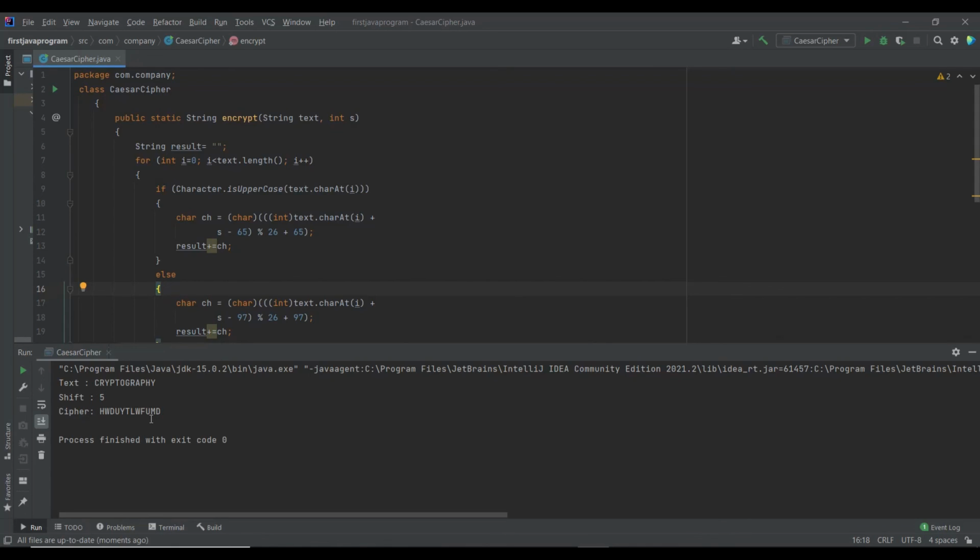This is the Caesar cipher text because it was encoded with the help of Caesar cipher, and you cannot interpret anything from looking at this code. Can you interpret anything by looking at this code, that the text is cryptography, without knowing the shift and all? No, right? You are not able to detect whether the text is cryptography or something else. This is the beauty of cryptography and ciphers. That's it. That's all about ciphers, Caesar cipher, and thank you.